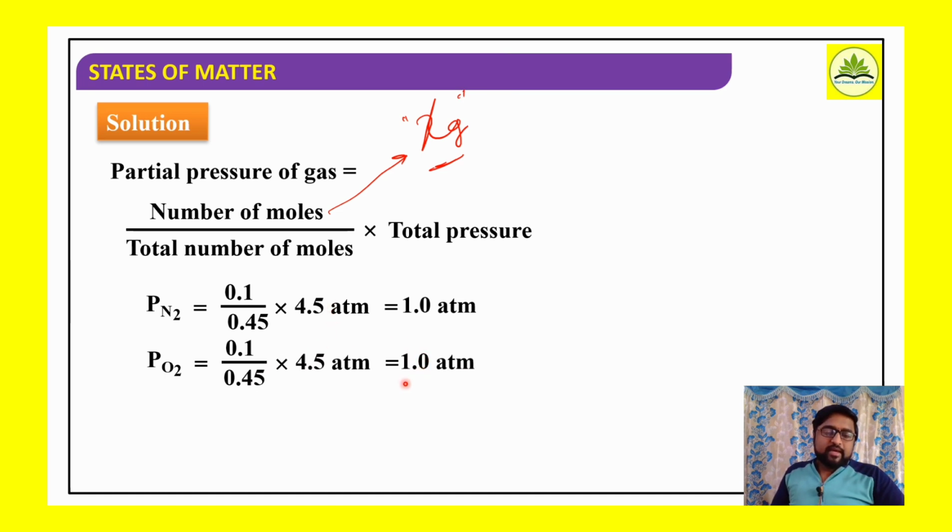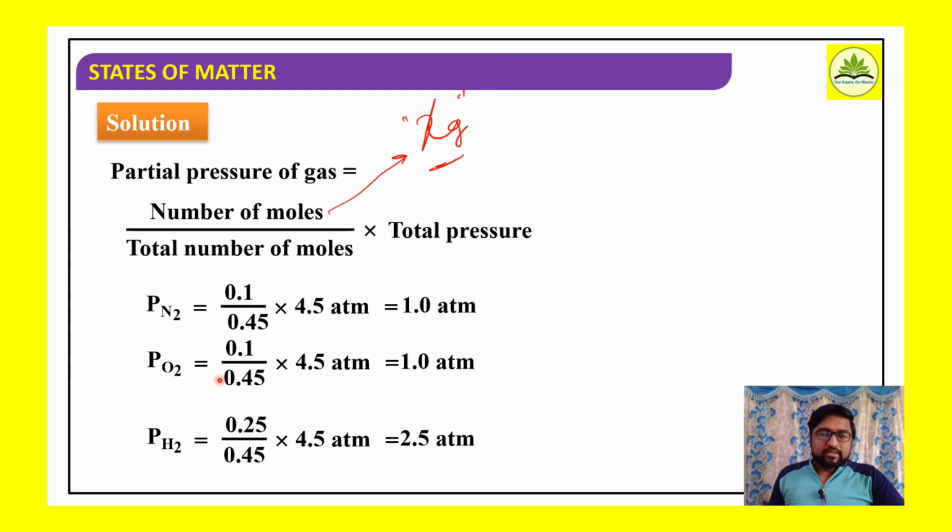So if you simplify again, partial pressure of oxygen is 1 atmosphere. Then partial pressure of hydrogen, PH2, is equal to 0.25 divided by 0.45 into total pressure 4.5. So if we simplify, it is 2.5 atmosphere. So it is the partial pressure of nitrogen, oxygen and hydrogen.